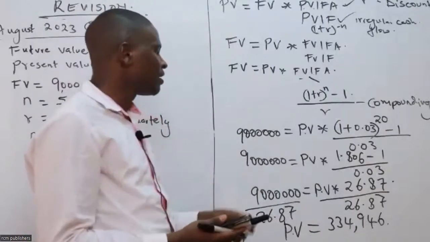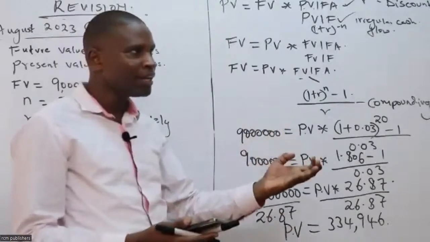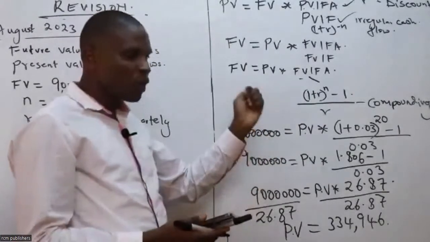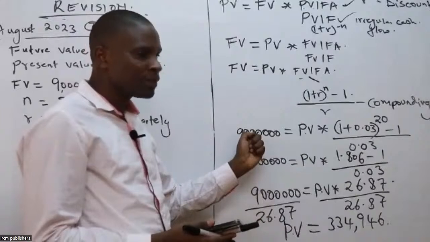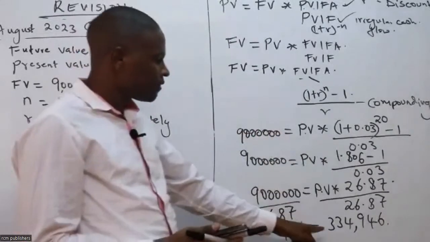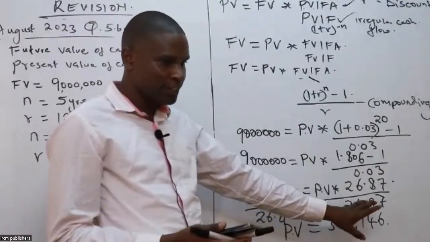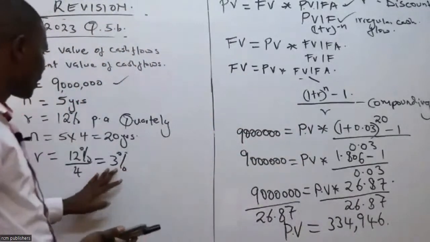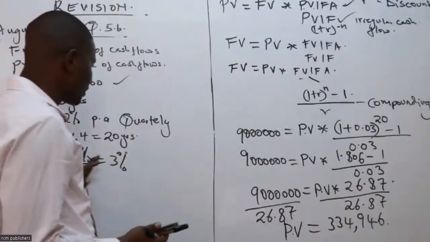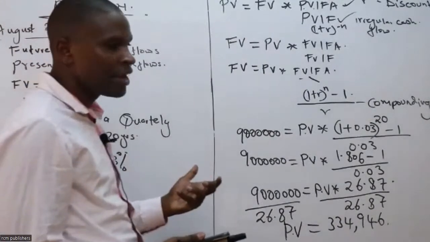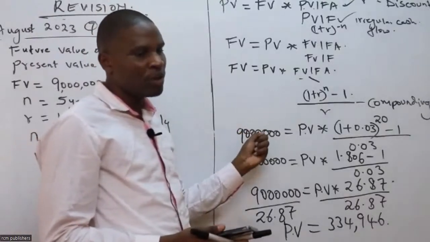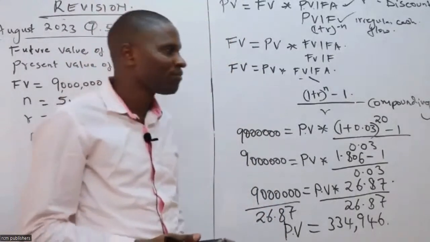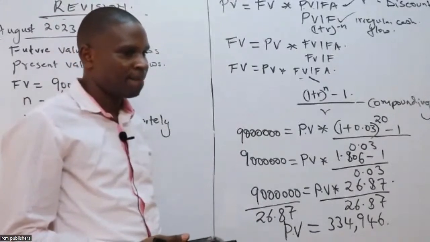If you want to have 9 million at the end of, we are in 2024, 2029, if you want to have 9 million at the end of 2029, you can be depositing 334,946 at an interest rate of 12% compounded quarterly, and you will receive your 9 million at the end of 5 years.